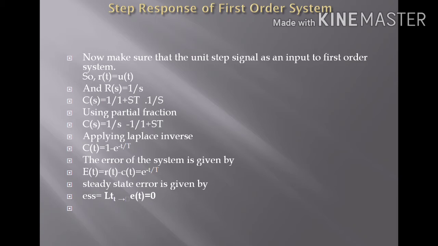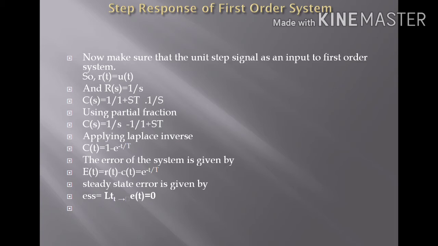R of s equals 1 by s. So by substituting R of s, we get C of s equals 1 by s into 1 by 1 plus sτ. Using the partial fraction method, we get C of s equals 1 by s minus 1 by 1 plus sτ. If we apply the Laplace inverse to this, we get c of t equals 1 minus exponential power minus t by tau into u of t.